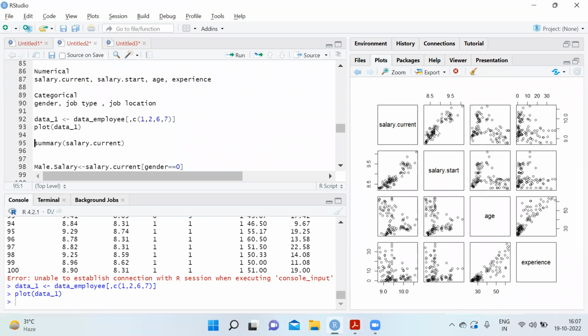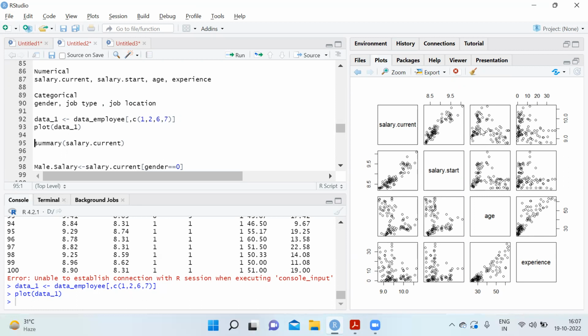So here you can see there's a very strong positive relation, that the starting salary and the current salary will always have a positive relation, because they will increase with time for everyone. And then these have a negative relation. This is age and salary current, which have a very weak negative relation.